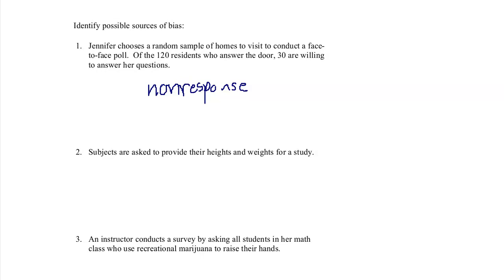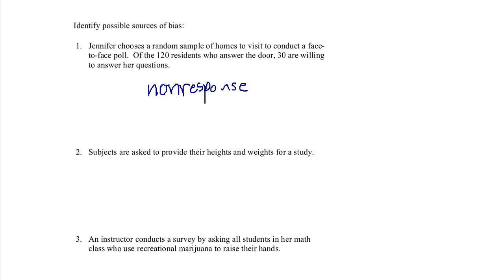Next, subjects are asked to provide their heights and weights for a study. Oh, you don't ask people questions like that. People are not as likely to be honest, not because they're trying to deceive you, but everybody wants to be a little bit taller, everybody wants to be a little bit skinnier, or everybody wants to be a little bit younger, or you just forget how much you weigh or forget how tall you are.